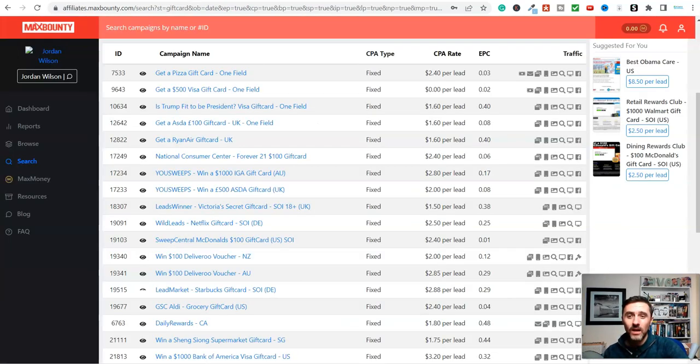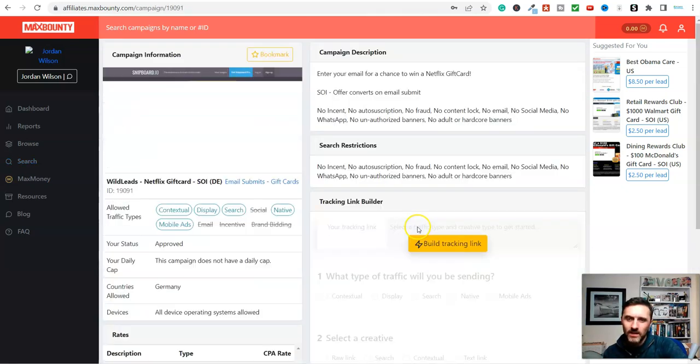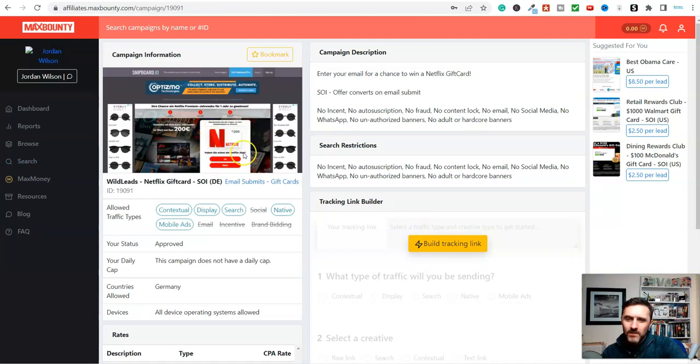And as we've seen over here on Max Bounty, we can get as many gift cards as we want, and we can earn some pretty decent money. So let's just click on another one. So let's click on, what's this one here? $1.50 per lead. Look at this one here, Netflix gift card. $2.50 per lead. And we can see it's a Netflix giveaway.